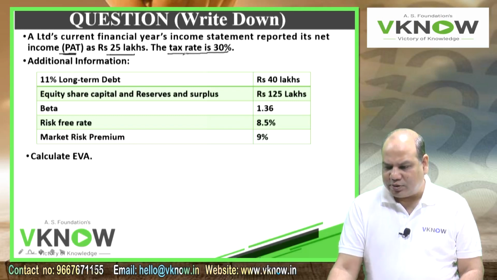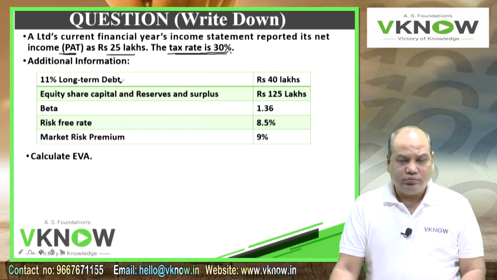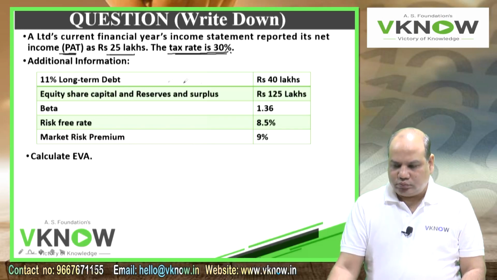Tax rate is 30%. Additional information: 11% long-term debt, rupees 40 lakh.